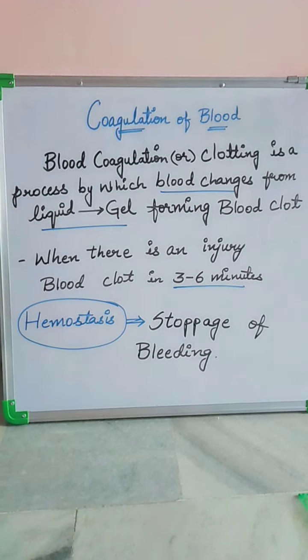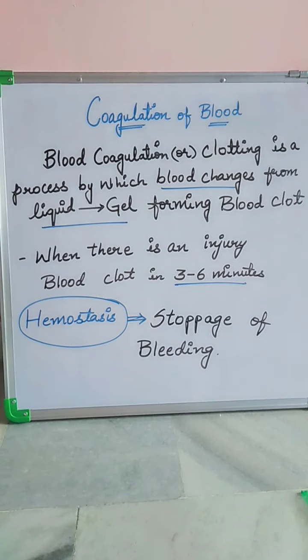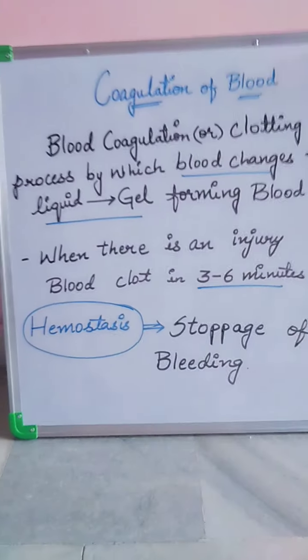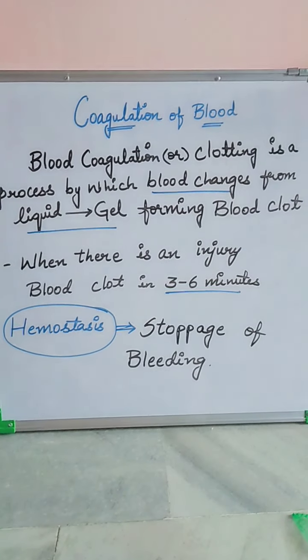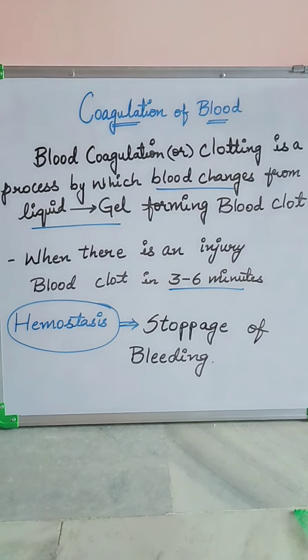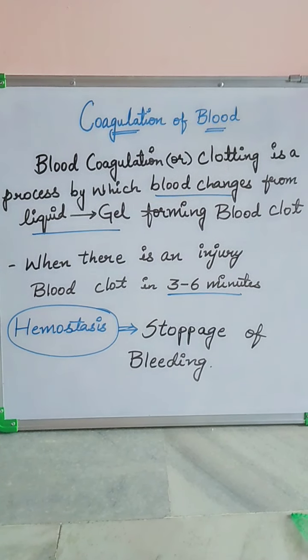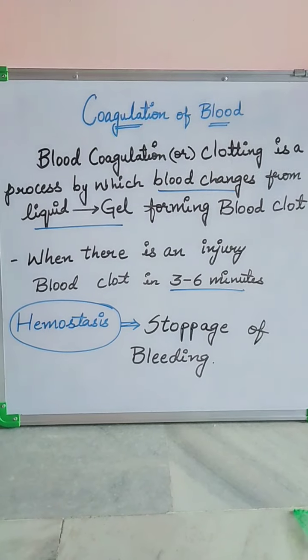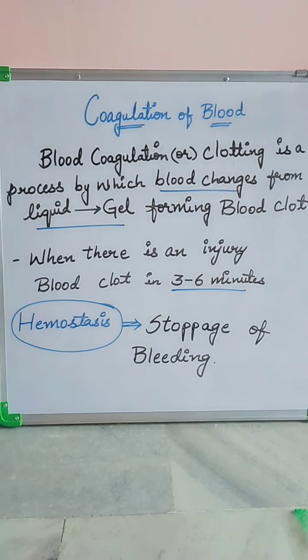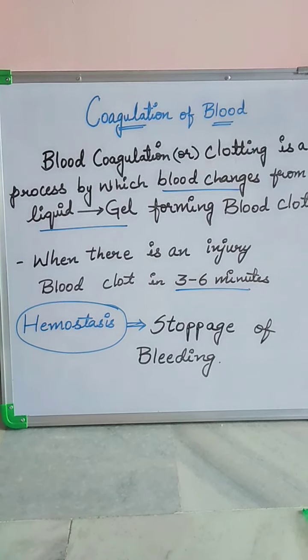This is Suraya Tasneem. Today we are going to talk about coagulation of blood with the help of an amazing activity. So do watch the video till the end. Blood coagulation or clotting is a process by which blood changes from liquid to gel, that is for the formation of blood clot. Whenever there is an injury, blood clot takes place within 3 to 6 minutes.